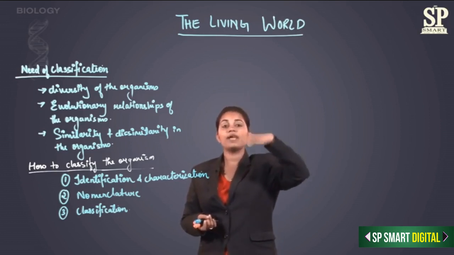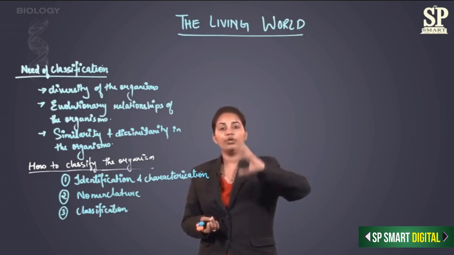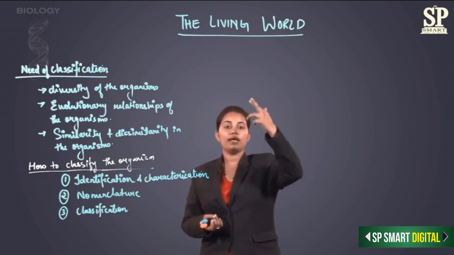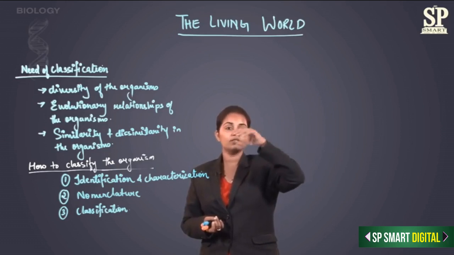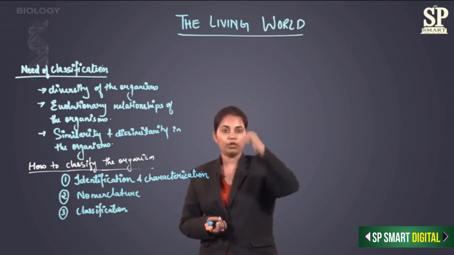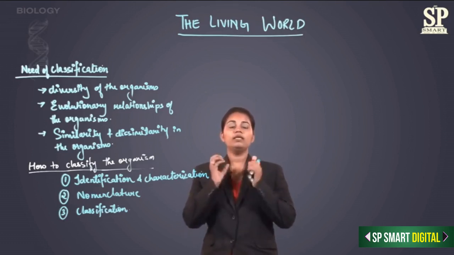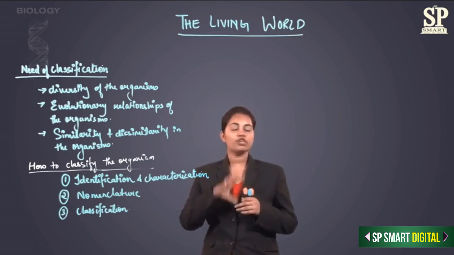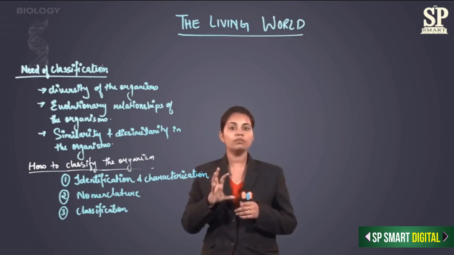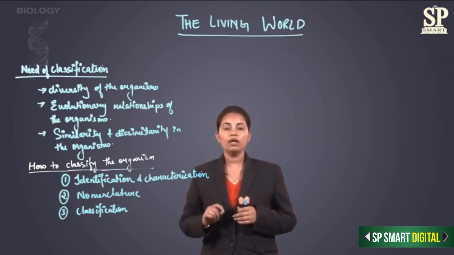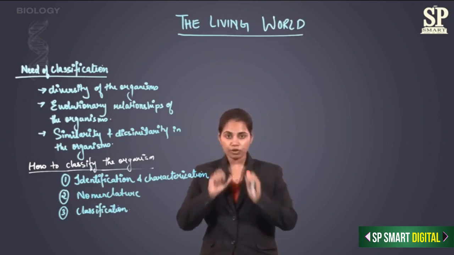So that is called as characterization. What I'm going to do, I'm going to compare the characteristics. I'm going to see the similar characteristics which my organism is sharing with that group. Okay, that is nothing but that is characterization. Now once I have got the characters or the similarities my organism is sharing with the group, I get a possible reason to put this organism into that group. Now I'm going to put that organism into a group.